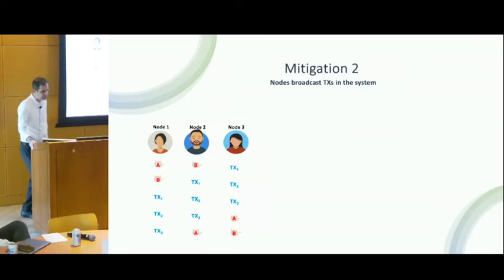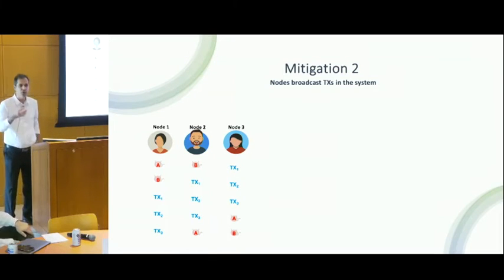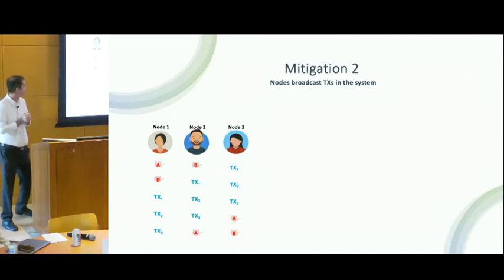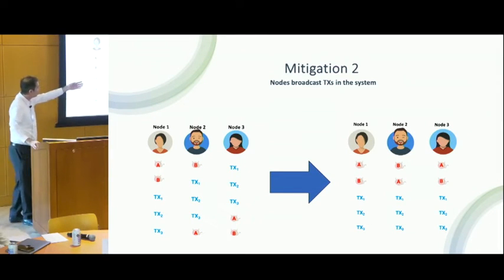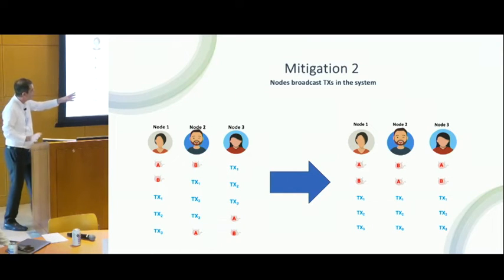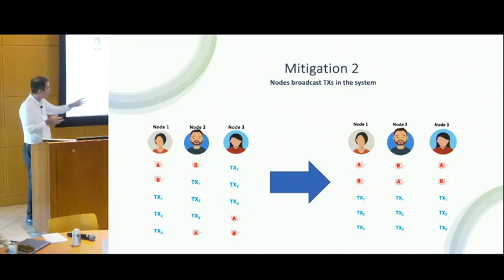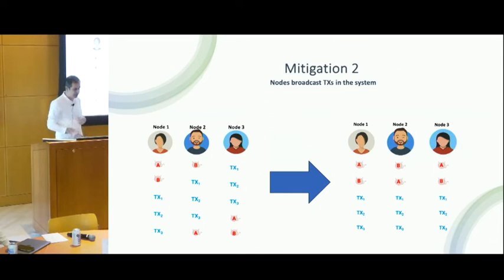Okay, so second mitigation. And the idea is this. Say all the nodes within the committee broadcast the transaction as soon as they receive it. For example, as soon as node 1 receives A and B, it will broadcast it inside the system to all the other nodes, node 2 and 3. So in that case, assuming that the internal network between these nodes is fast enough, what we get is something more like the other one. So you see, it breaks the strategy of the attacker. Now, with that ordering, we are safe. Nothing will happen. No cycles will happen.